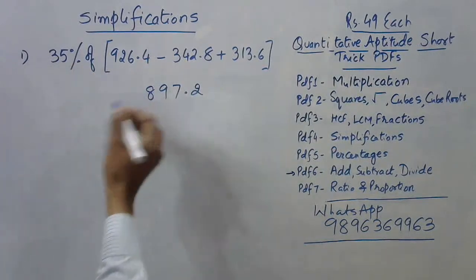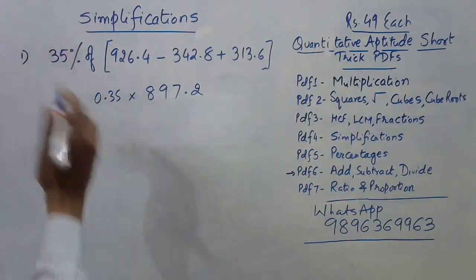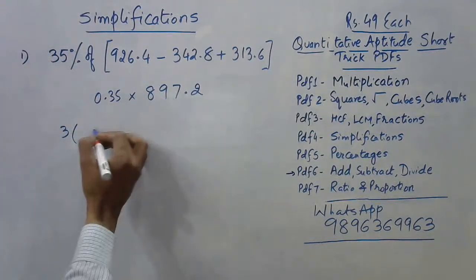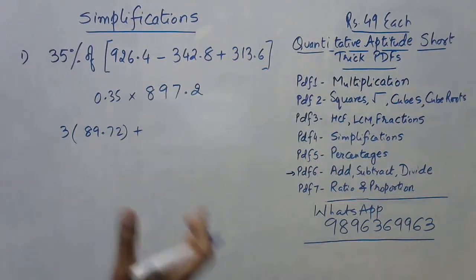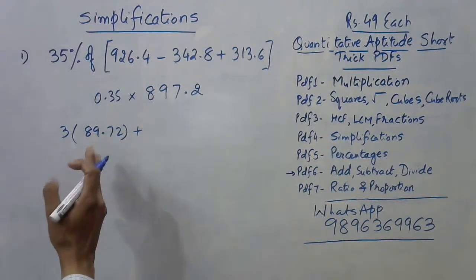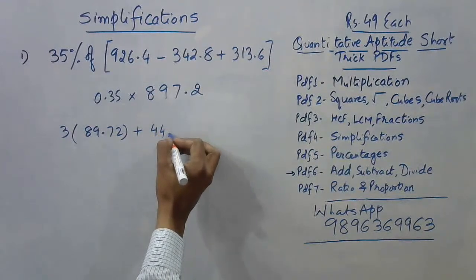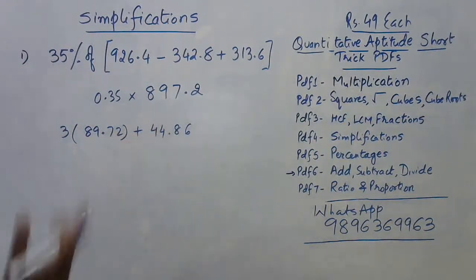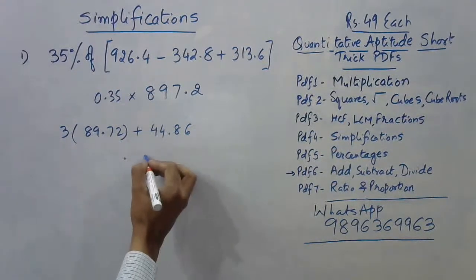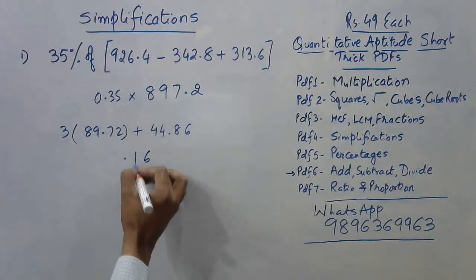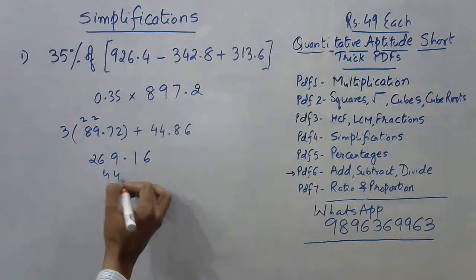35%, very easy now, we just multiply by 0.35, that is one way, and you can also find it like this. 3 into 10%: 10% of this is 89.72, plus 5%. This is 10%, so if you take half of that, this will be 5%. What is half of this? 44.86. So here's the half of that, and now multiply this: 0.32 is 6, and then we have 3 7s are 21, 1 2 means 3 9s are 27, 29, 9 2 means 26, and 44.86.